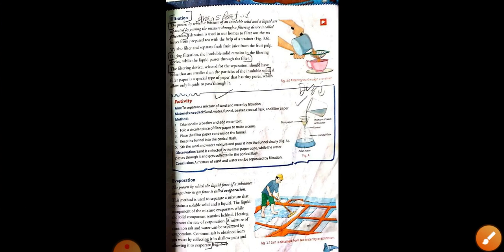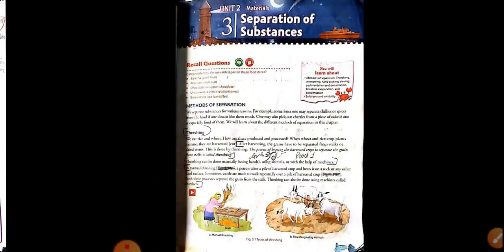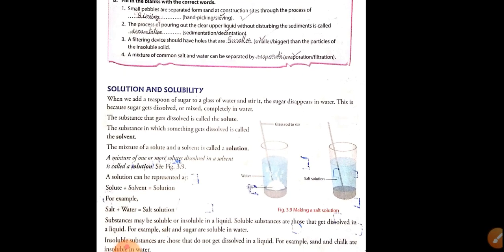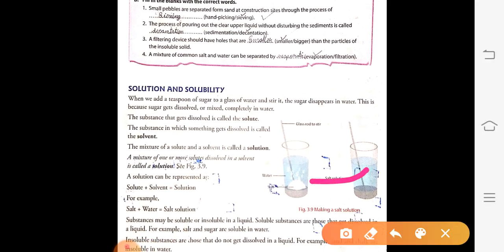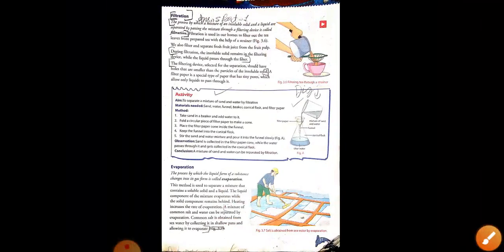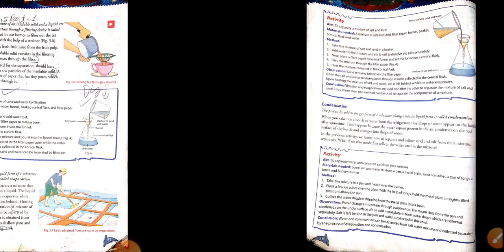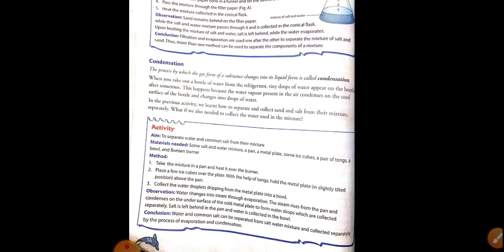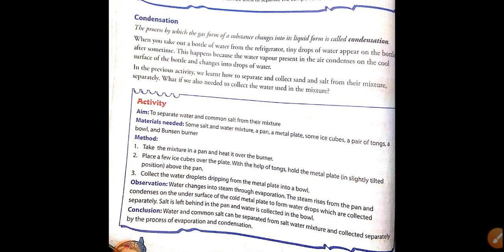So you have to make the diagram of sedimentation and decantation. Then you will make the diagram of making a salt solution. So these two diagrams you have to make in your copy. And next day we will study our next chapter, that is chapter number 4.